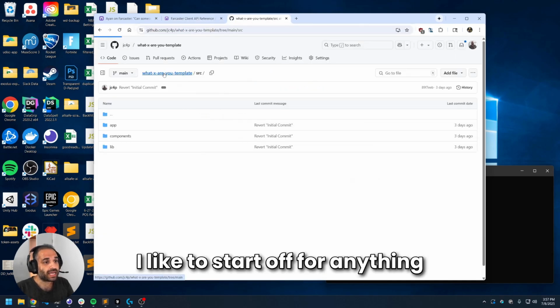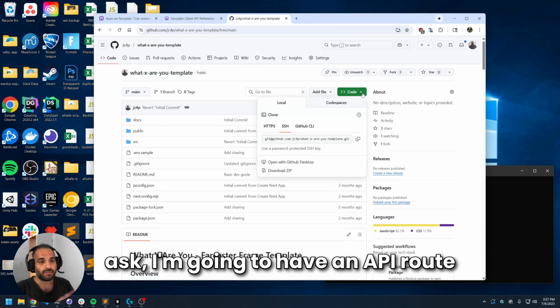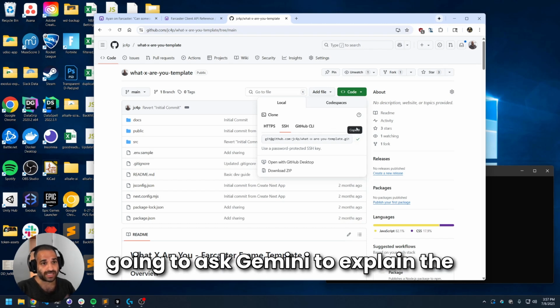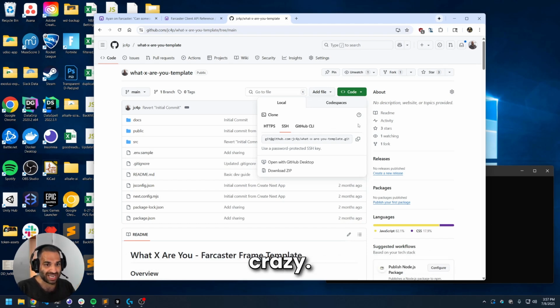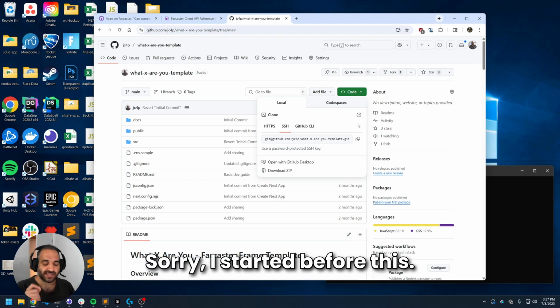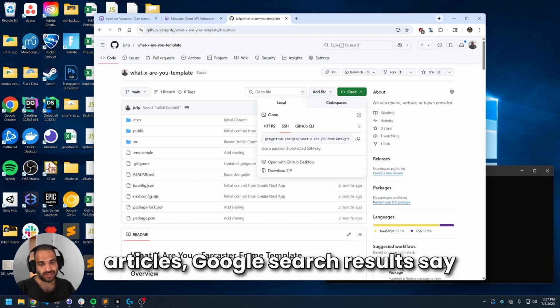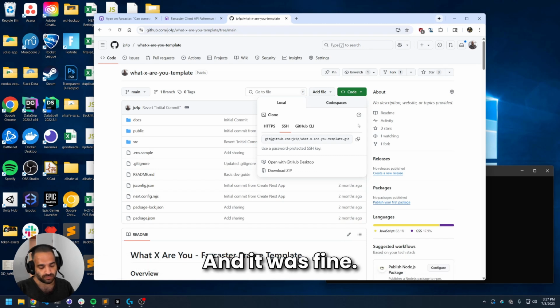What I'm going to do is I'm going to have an API route that grabs the place, and then I'm going to ask Gemini to explain the angel number with a really low temperature, so it doesn't go too crazy. I started before this. I did some comparisons of what Google search results say angel numbers mean, and what Gemini says the same angel numbers mean, and it was fine.